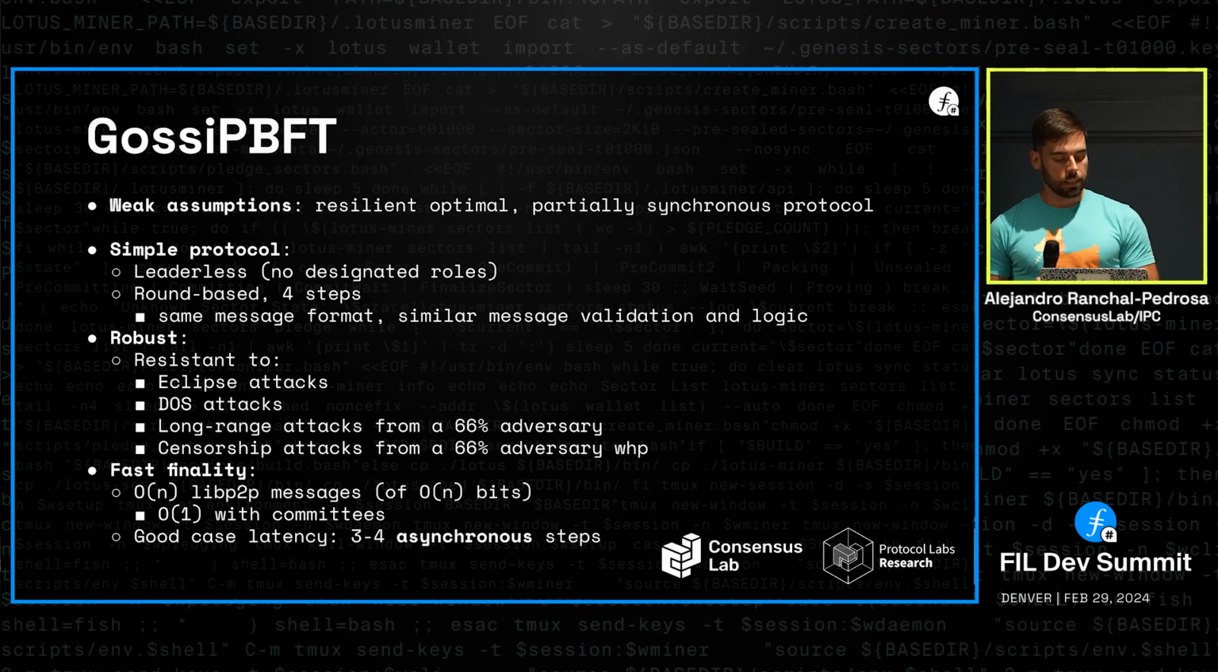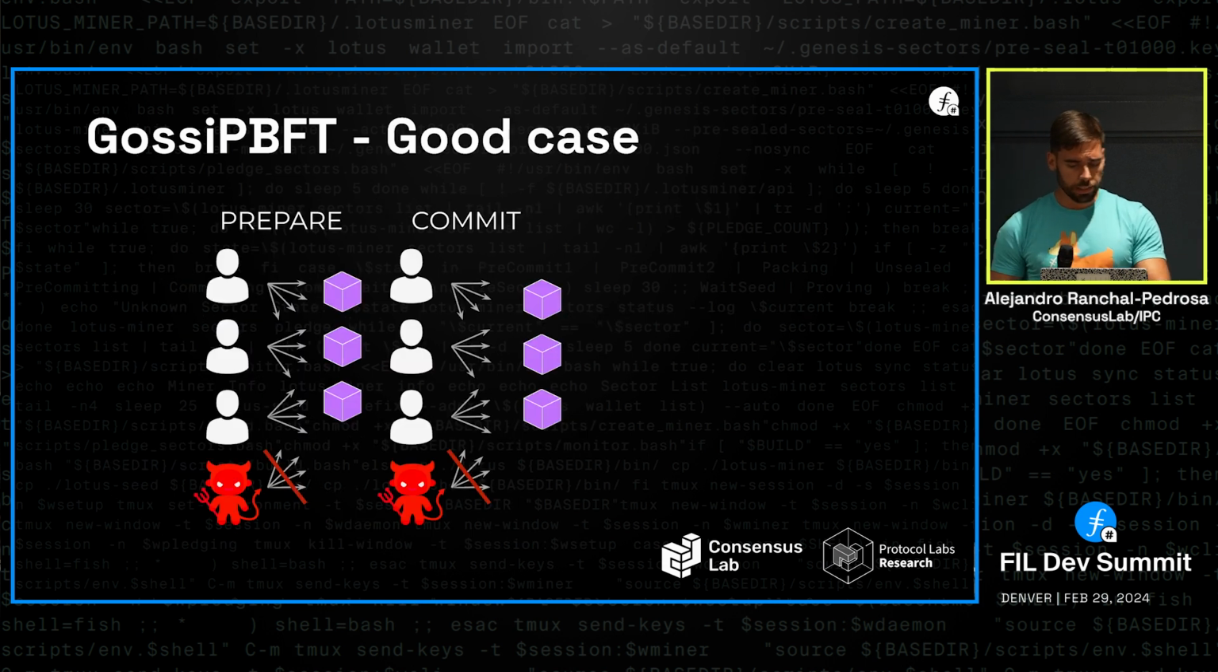And in terms of fast finality, meaning low latency in the case of a BFT protocol, we only need to exchange a linear number of P2P messages for termination. Each of them has linear size in bits. There are workarounds to have constant size in bits with some trade-offs. And if we use committees, then we'll have a constant number of messages exchanged for termination of one instance. And in the good case, we can terminate in 3 to 4 asynchronous steps. And actually, we're working on optimizations. We can probably terminate in just 2 steps in the good case.